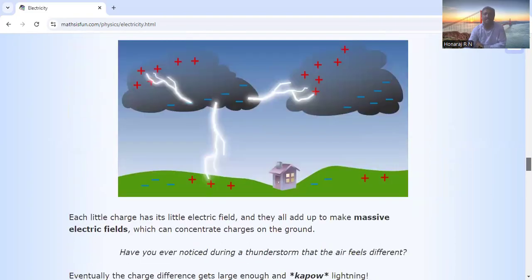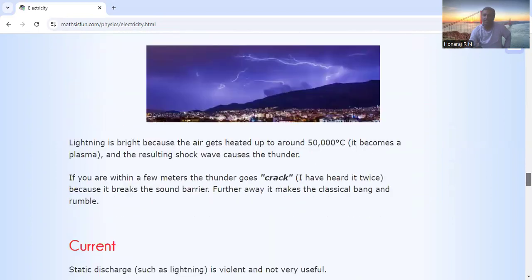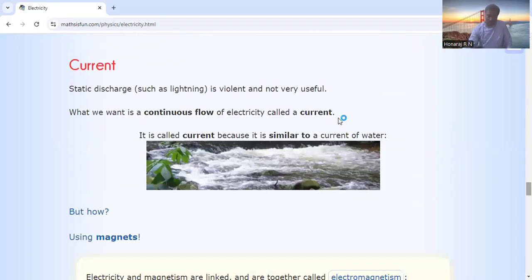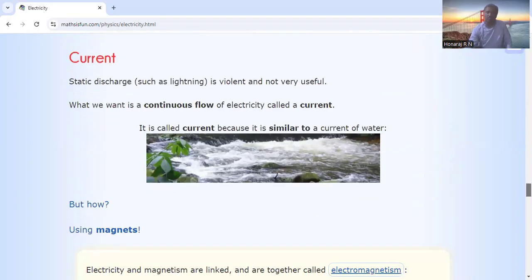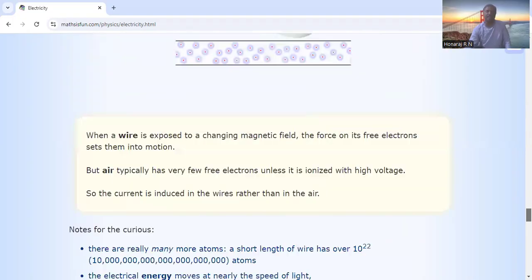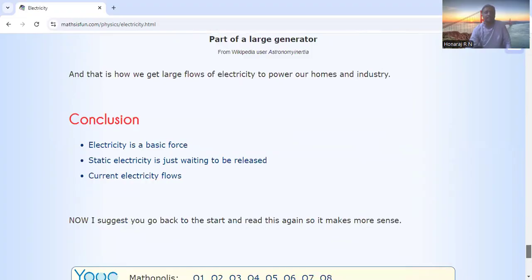Static discharge. The best example for static discharge is lightning. That one we're going to learn in electric fields. Now we're going to concentrate on current electricity. Continuous flow of electricity is called a current, which is going to have electric and magnetic fields. When we have that, we should know that electricity is a basic force.